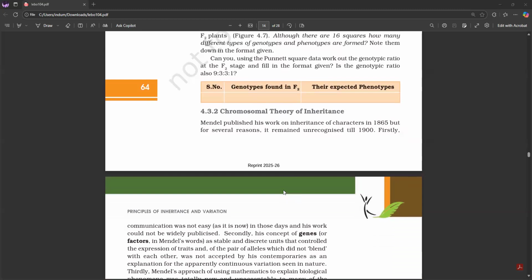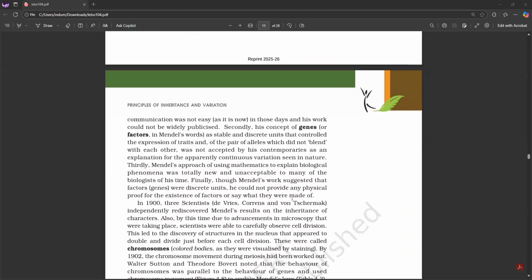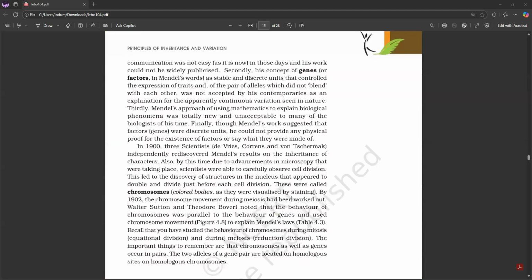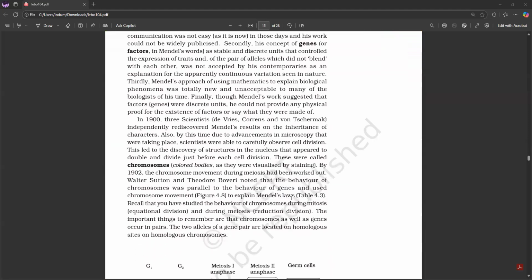4.3.2 Chromosomal Theory of Inheritance. Mendel published his work on inheritance of characters in 1865, but for several reasons, it remained unrecognized till 1900. Firstly, communication was not easy in those days and his work could not be widely publicized. Secondly, his concept of genes or factors as stable and discrete units that controlled the expression of traits, and of the pair of alleles which did not blend with each other, was not accepted by his contemporaries as an explanation for the apparently continuous variations seen in nature.